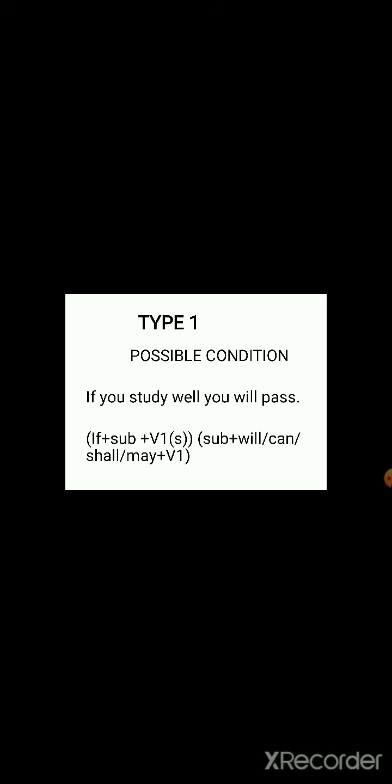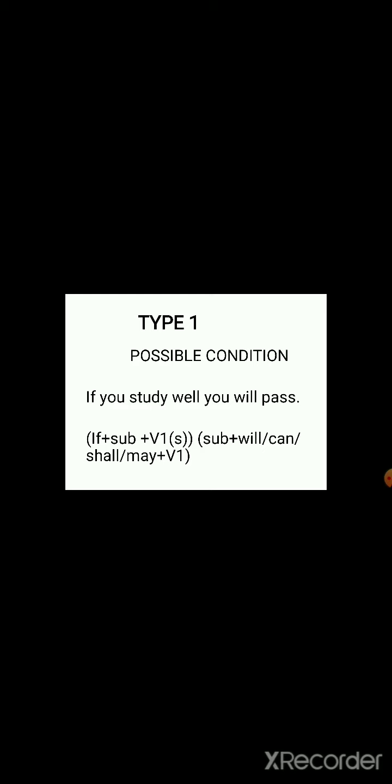Now you are going to get more than 25 days. Okay. So there's a chance for studying well or preparing well for the exam, because you are getting more days, that is, 25 days to study. So if you study well is the condition here, and there is a chance for fulfilling the condition, because you will get much time for your preparation for the exam.